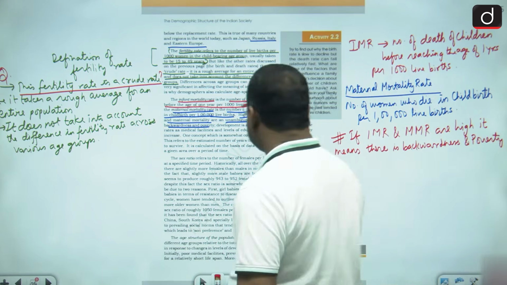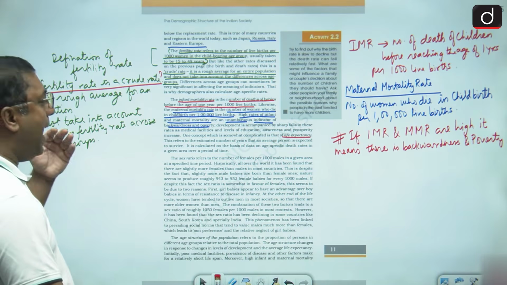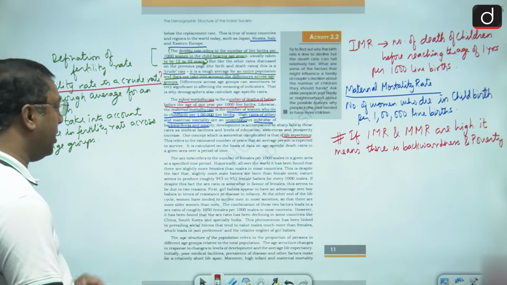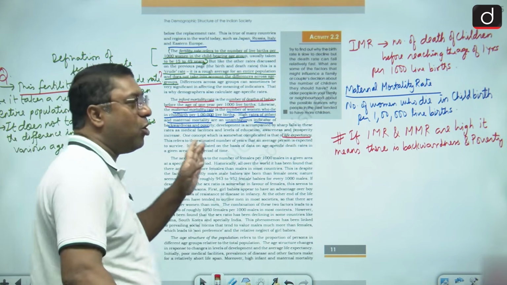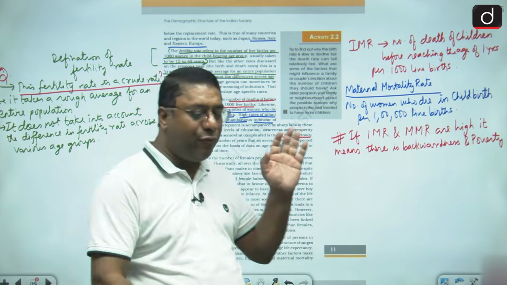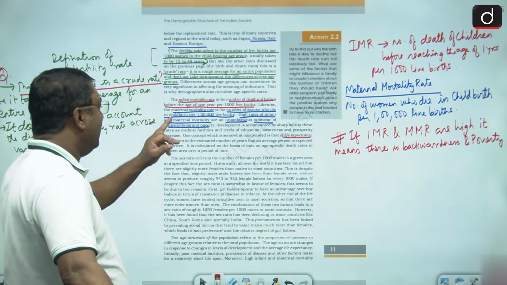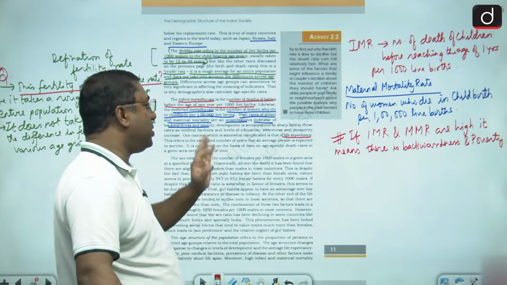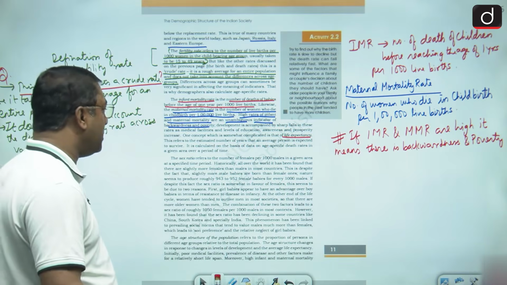So backwardness and poverty are the indicators of high infant mortality rate and high maternal mortality rate. But if you want the infant mortality rate and the maternal mortality rate to fall, then remember that medical facilities should develop, level of education should develop, awareness and prosperity should increase.